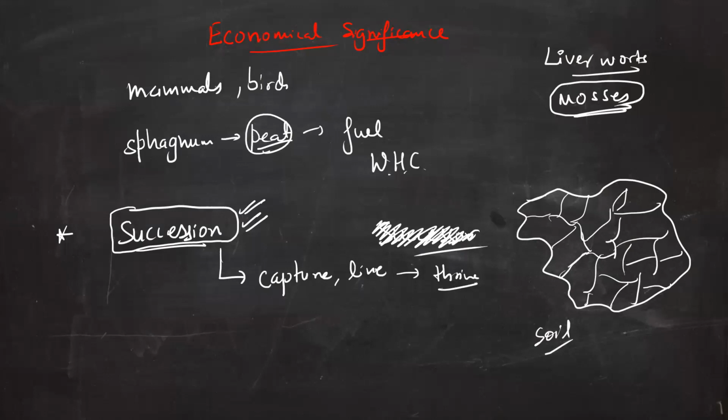Because directly you cannot grow a forest on a rock. एक चट्टान पे आप कभी भी forest तो उगा नहीं सकते. It has to be first of all converted into the soil. उसको पहले मिट्टी में convert करना पड़ेगा, right? So this is what we are talking about here.